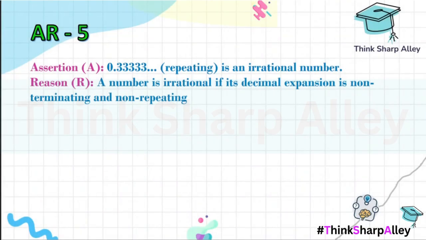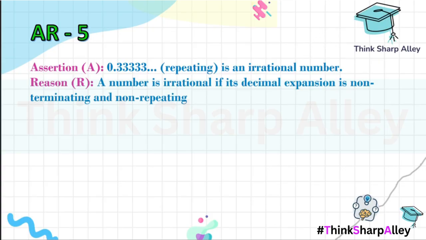Moving on to the next assertion reasoning question. Assertion, 0.333, which is repeating, is an irrational number. Clearly the assertion is false because any repeating, recurring decimal numbers are rational numbers. Let us have a look at reason. A number is irrational if its decimal expansion is non-terminating, non-repeating. Yes, this is the actual definition of irrational numbers. That its decimal expansion will be non-terminating and non-repeating. For example, pi's value goes something like 3.1415925...